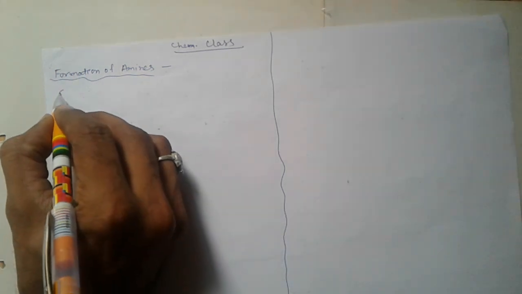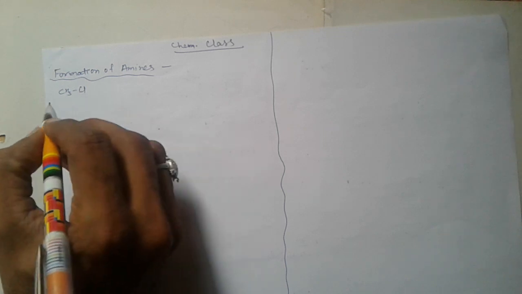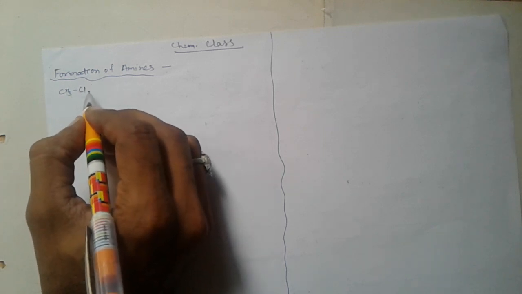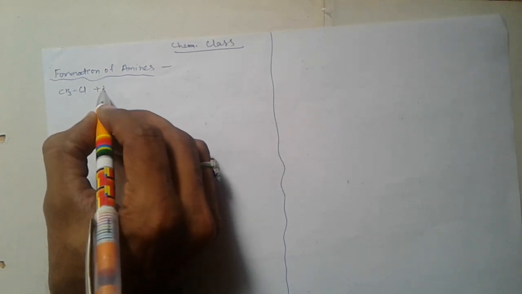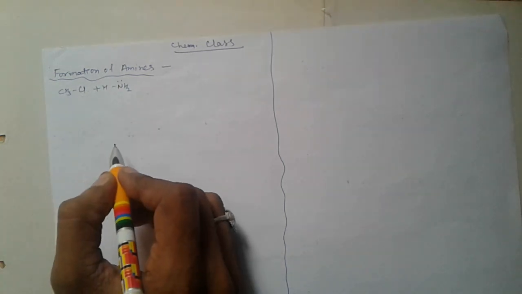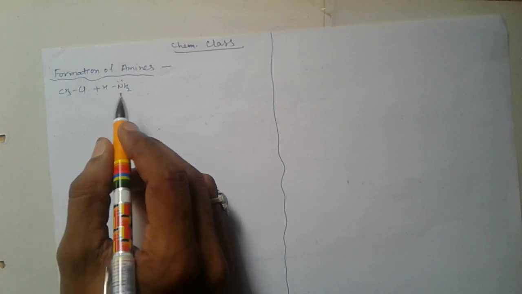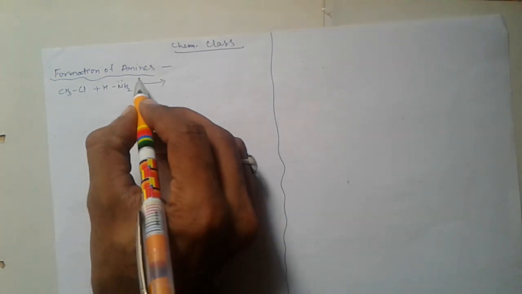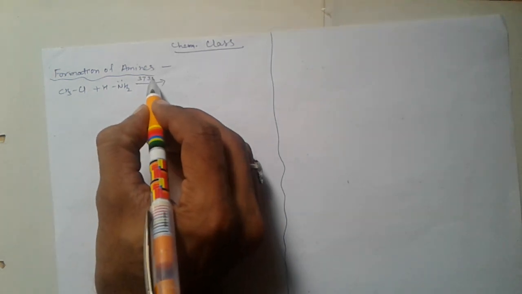For example, here is the haloalkane molecule methyl chloride, and here is the ammonia molecule, alcoholic ammonia solution, treated with it.